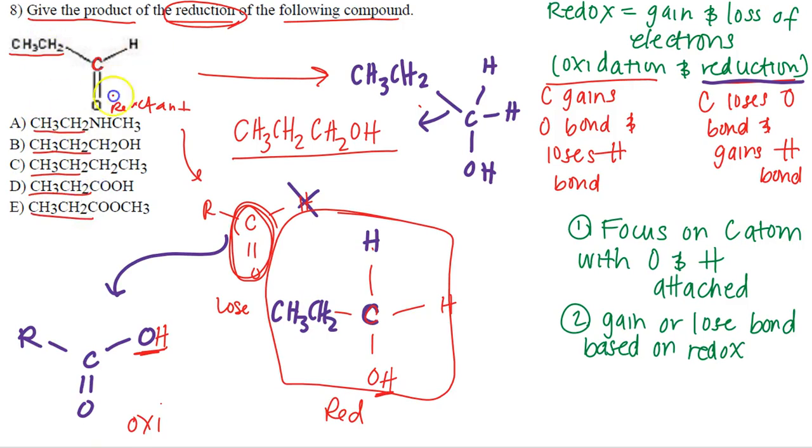Now let's talk about our carbon here. We know what it should look like. There are no nitrogens, so letter A is out automatically. Now let's look at letter E. CO, there are no 2 oxygens, so letter E is out. There are no 2 oxygens, so letter D is out.